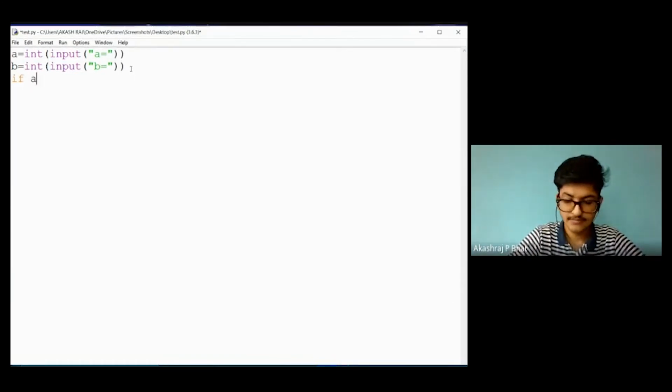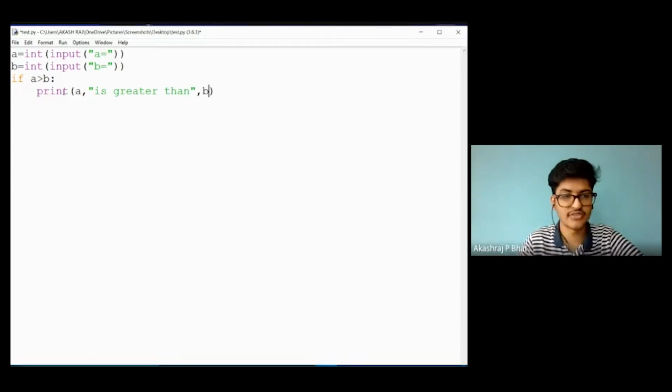If a is greater than b, I will print that a is greater than b. Here, in the place of a, the input that you give in the console will get printed. So for that purpose, I'm printing it in this format.